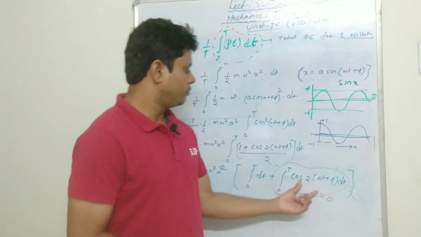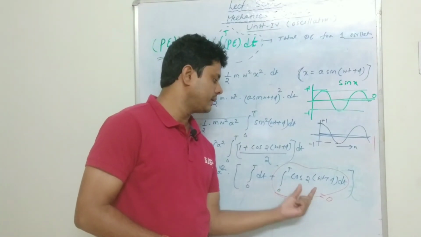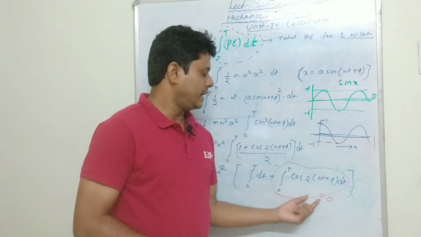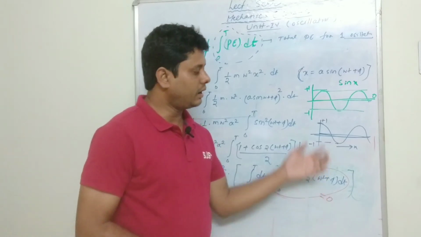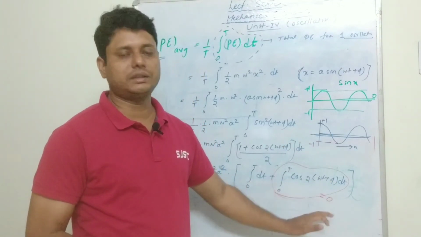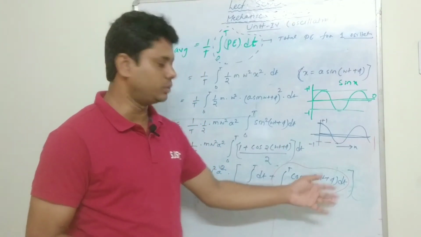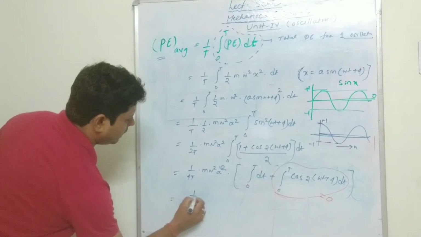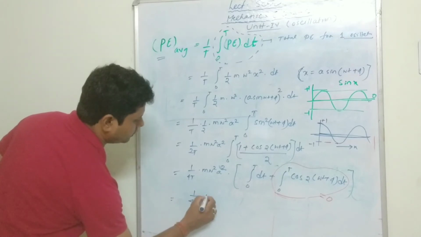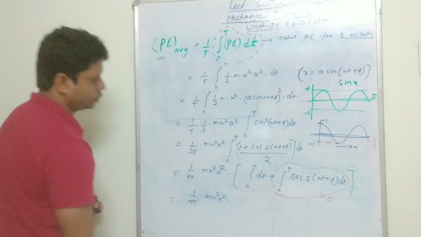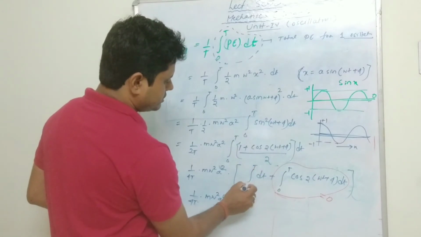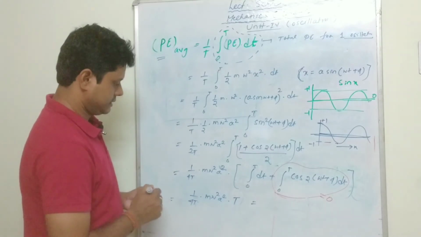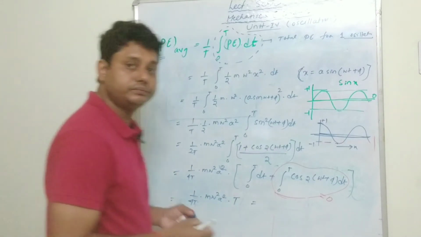Here we are trying to find the average value of the cosine function in one oscillation, which will automatically be 0. We also evaluated it mathematically and found this term is 0. Now what we found: 1 by 4t into m omega square a square into this value, the integration of 0 to t of dt will be t, and at last we found what?